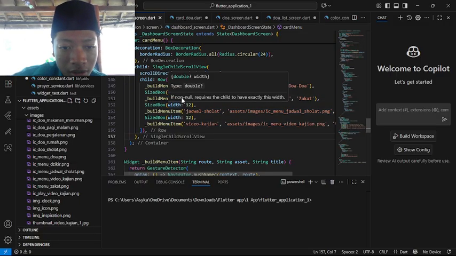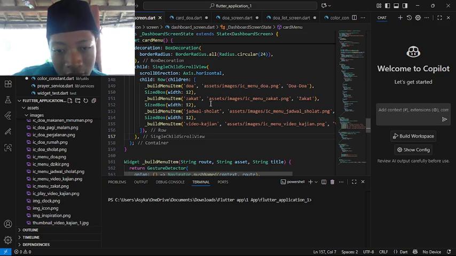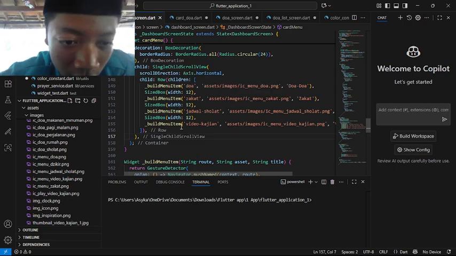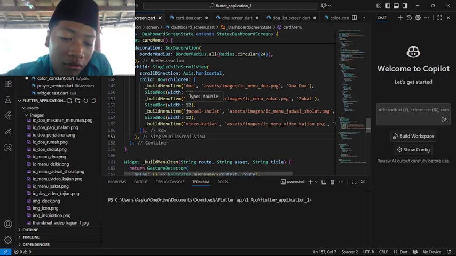We make another buildMenuItem for the zakat menu item, using the name zakat. For the asset and also the title, it was zakat. Make another SizedBox. All the SizedBoxes are the same, 12.